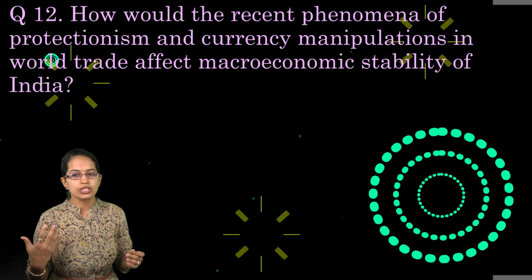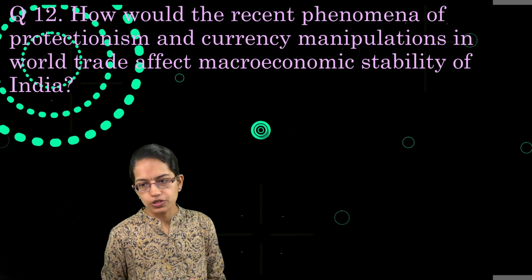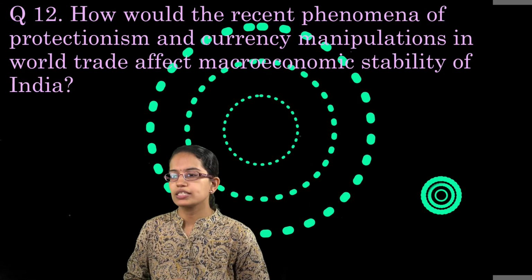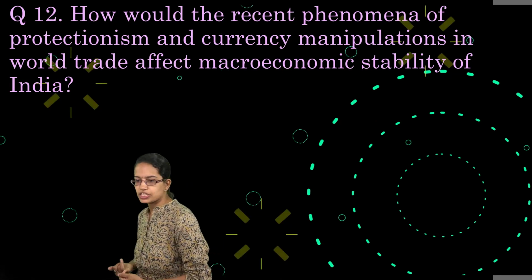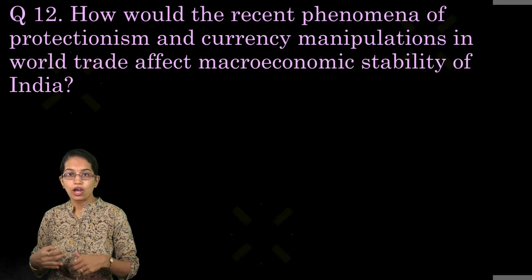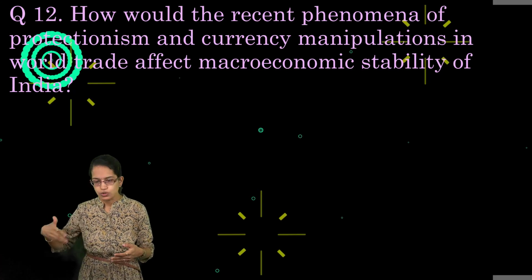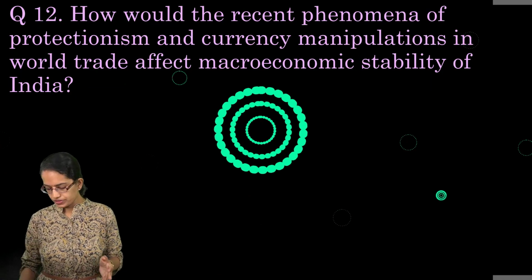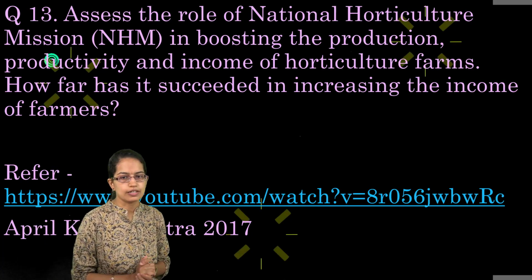Then talking about currency manipulations affecting the macroeconomic stability, we need to understand the factors that affect our inflation, issues related to employment, GDP generation, growth of industries, current account deficit. So those are some of the important issues that we need to discuss.